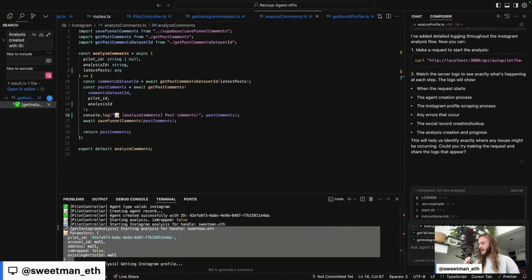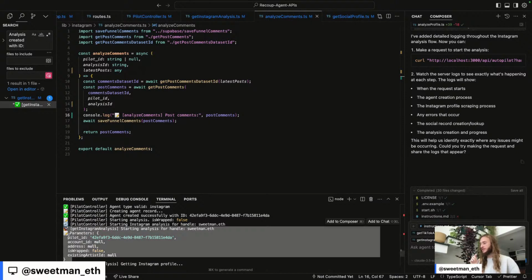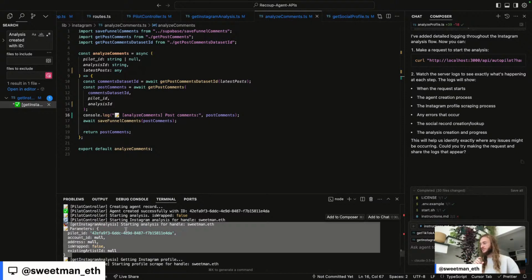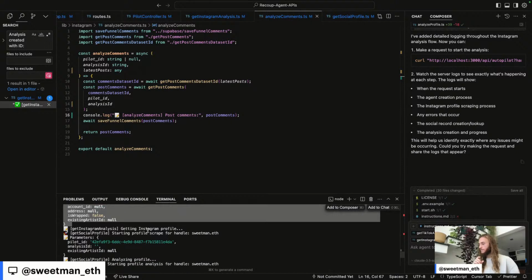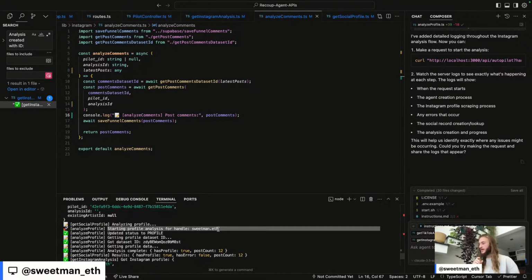We check if that handle has already been stored. No, I'm sorry. We create a new record for the specific status of the analysis. We're starting the analysis, update the status to be on the scraping of the profile.